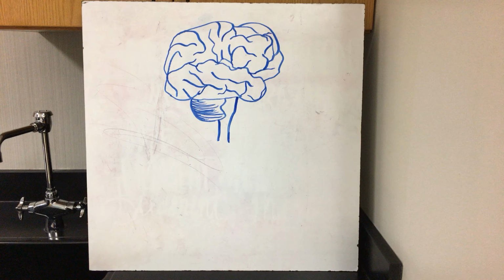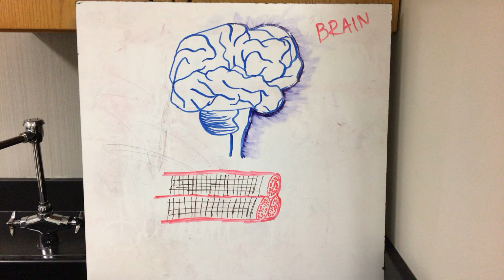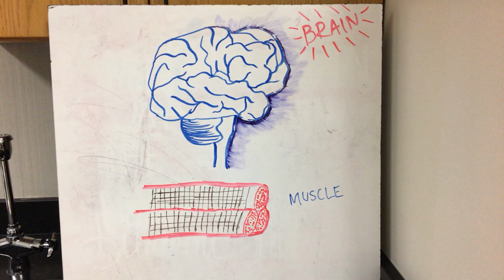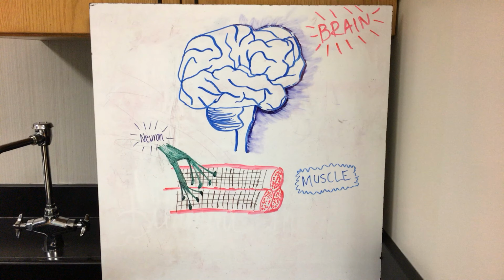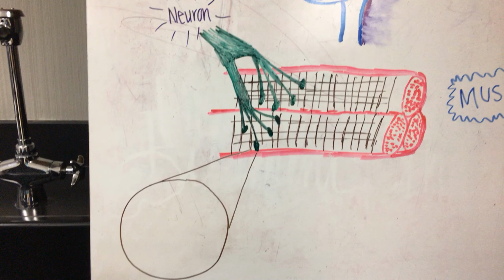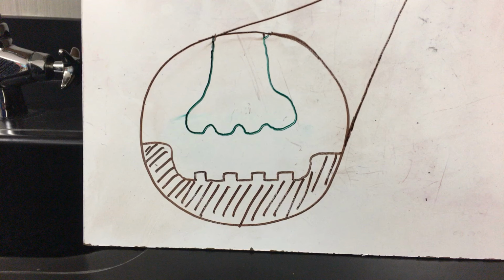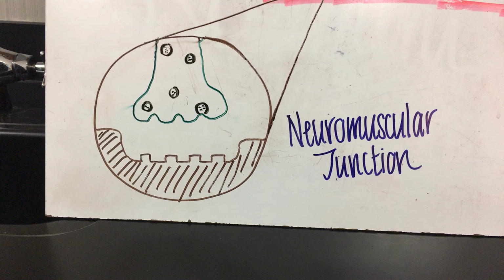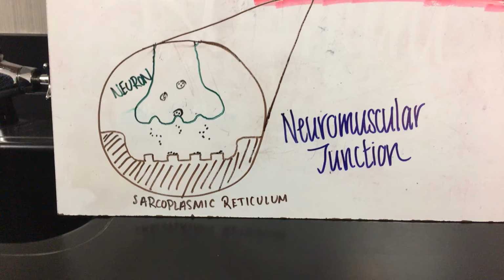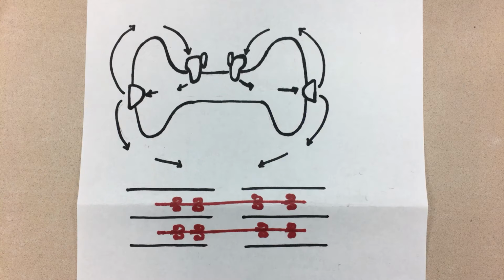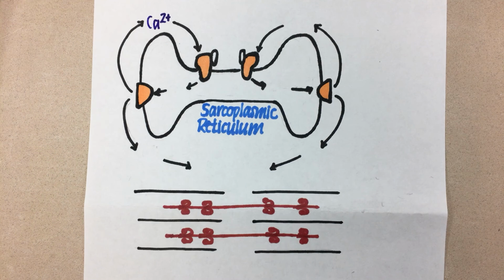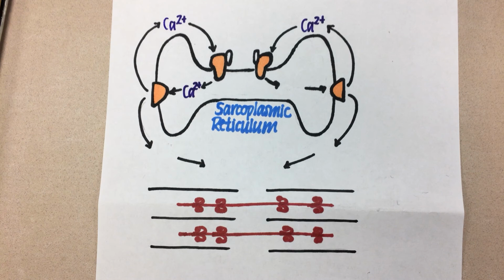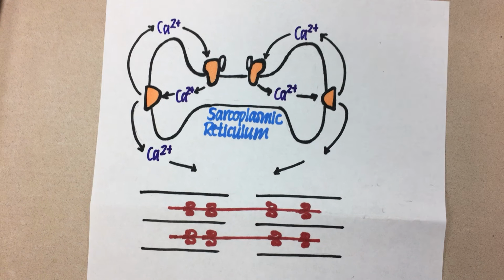Signals originating from the brain are sent to muscles, which cause muscle contraction. This signal is carried by neurons. The neuromuscular junction is where the neuron meets the muscle and a signal is passed using neurotransmitters. This region of the muscle is called the sarcoplasmic reticulum. The sarcoplasmic reticulum is an organelle of muscle cells that contains calcium ion pumps. The release of calcium ions through these pumps causes contraction.